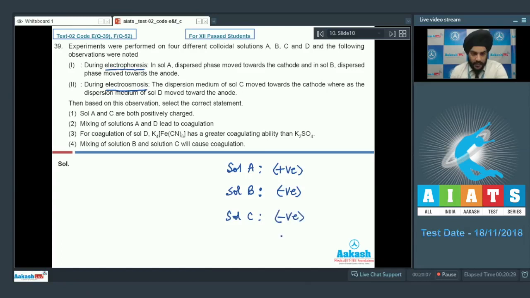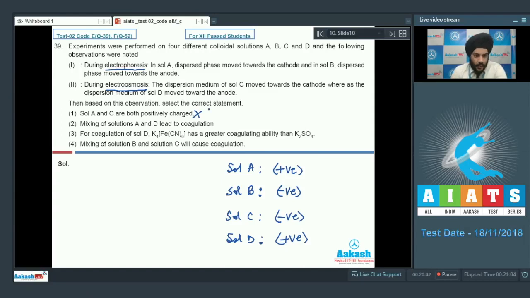Whereas if we talk about Sol D, it is given that the dispersion medium moves towards the anode. So it must mean that the dispersion medium is negatively charged. So the Sol particle will have to be positively charged. Let us look at the options now. Option 1: Sol A and Sol C are both positively charged. But Sol A is positively charged, whereas Sol C is negatively charged. So option 1 is incorrect.